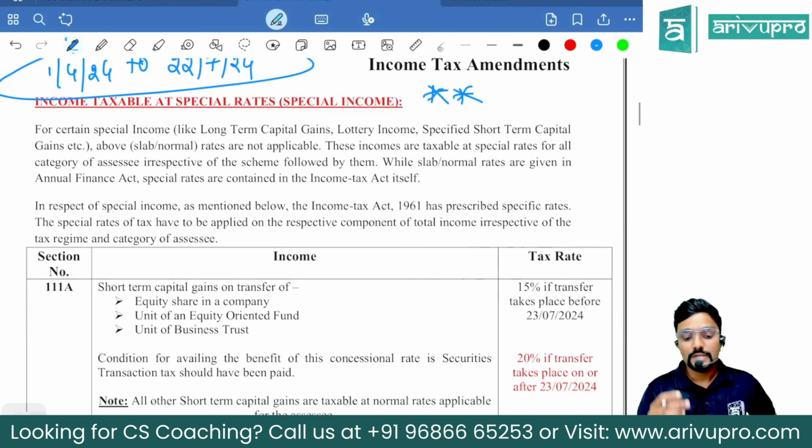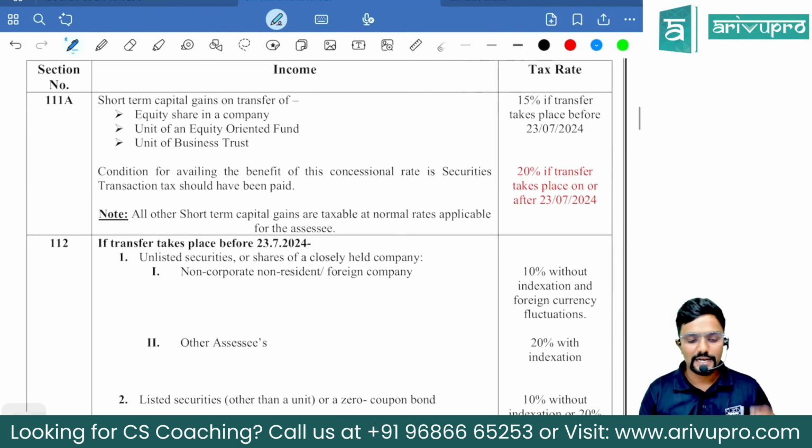Okay. So the changes are in special rates, which are applicable on special income. You already know, guys, special income, whoever is having it, whichever scheme they are following, the tax rates would remain the same. Now, what are the tax rates, guys?